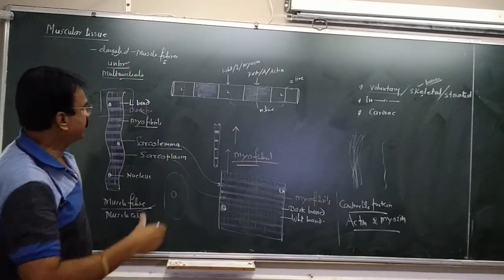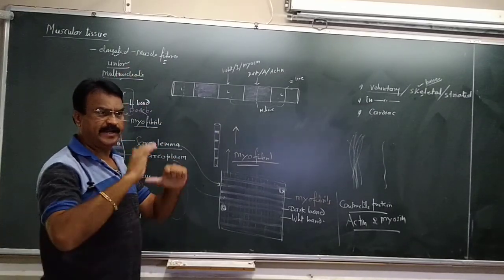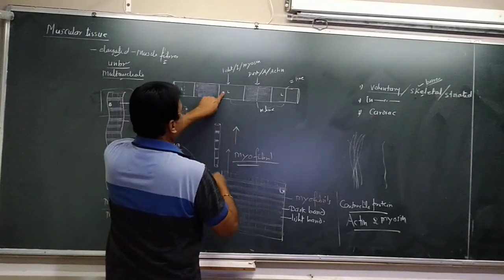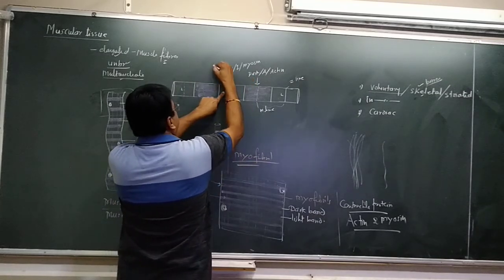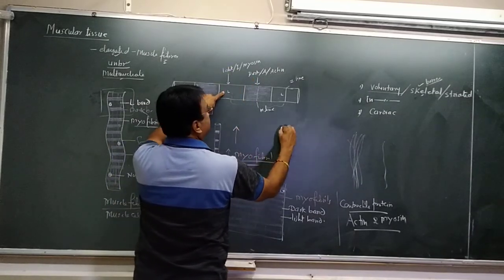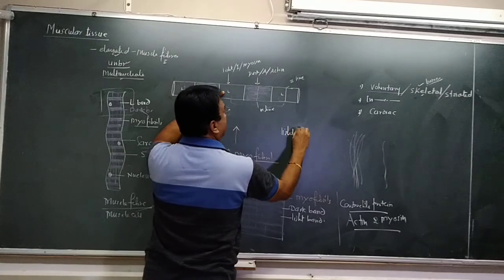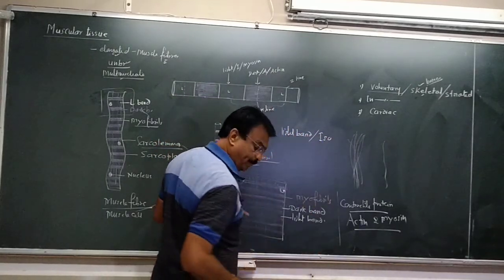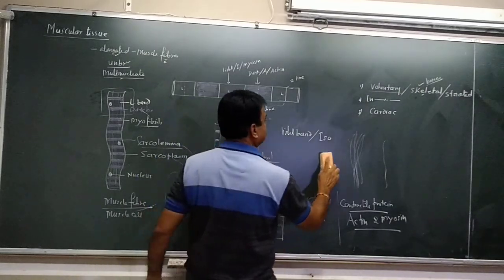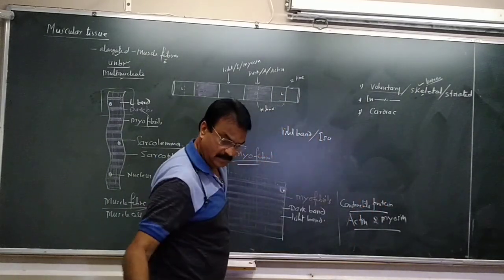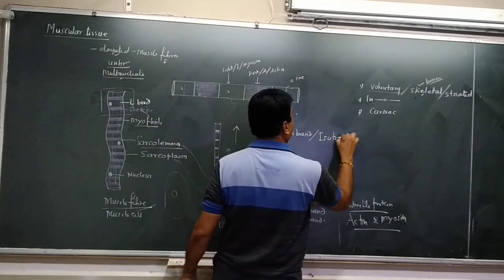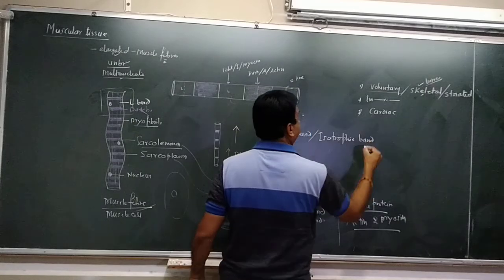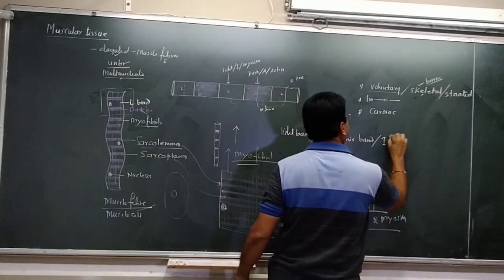In magnification under an electron microscope, a highly magnifying microscope, this light band is called the isotropic band, or we can call it the I band.